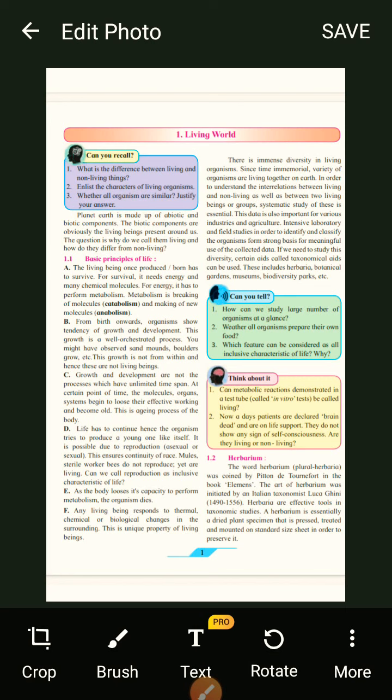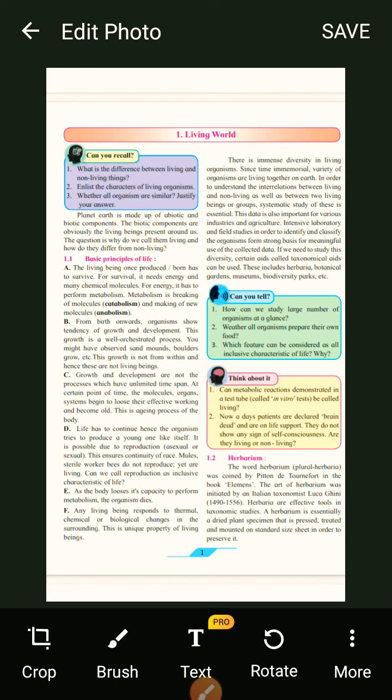So the lifespan or time span is limited. Okay, so the molecules and organ systems lose their effective working. You can see that old people get wrinkles because the skin cells are not produced as much. Even with calcium deposition, you can see that old people bend a lot, because the calcium deposition is not as good as our body utilizes it.